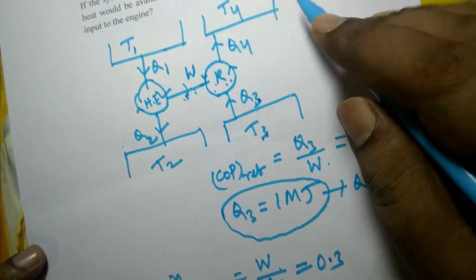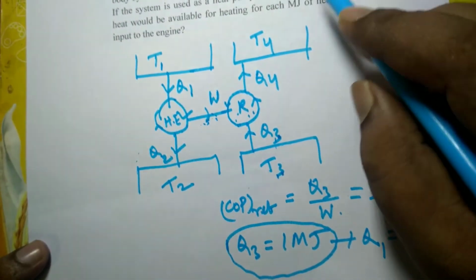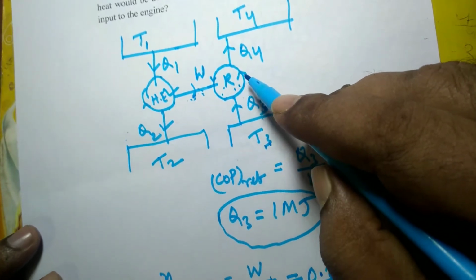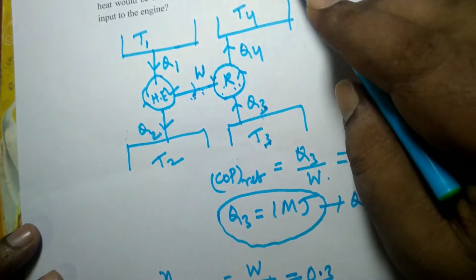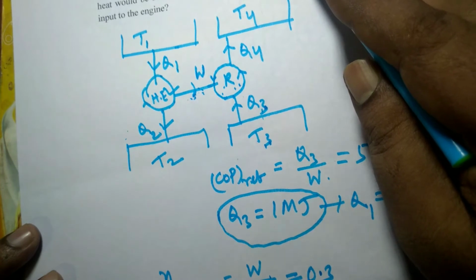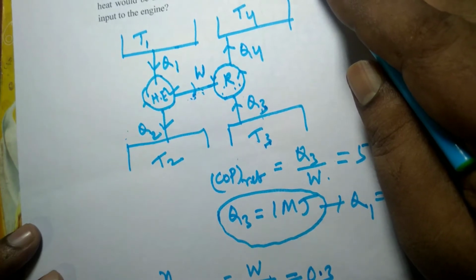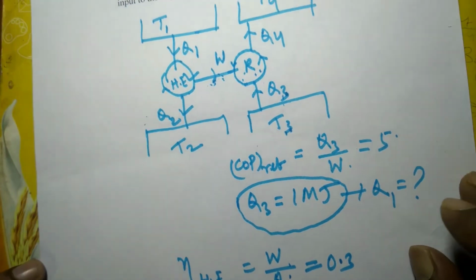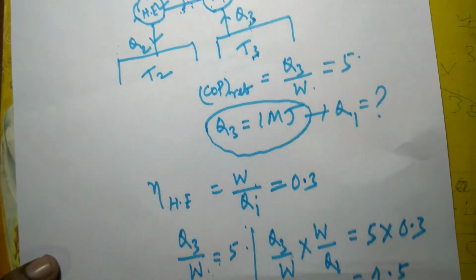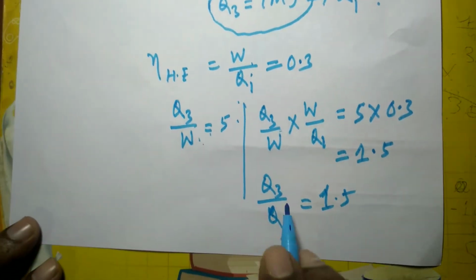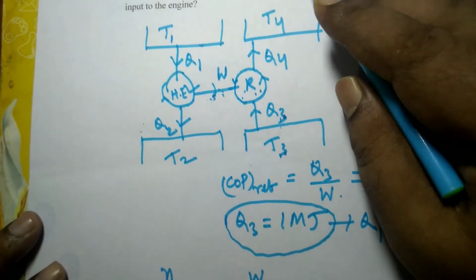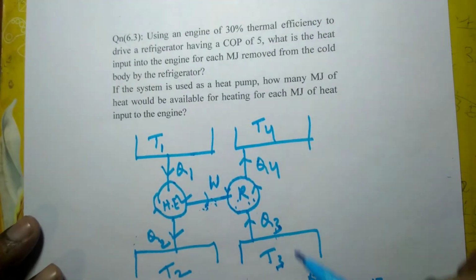So it is asked to find out what is the heat input to the engine. The heat input into the engine for each megajoule removed from the cold body by refrigerator. So this will be, you see, we are required to find out Q1 by Q3. हीट इनपुट कितना आएगा इंजन को पर ईच मेगाजूल रिमूव्ड फ्रॉम द कोल्ड बॉडी.